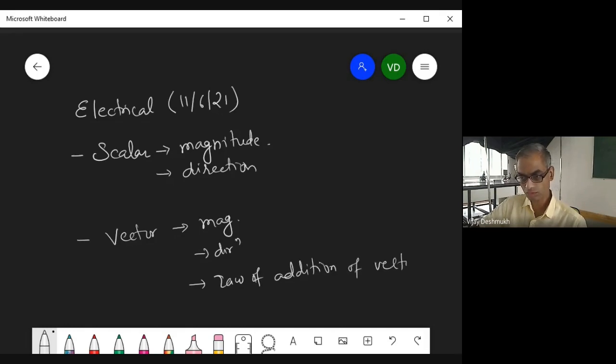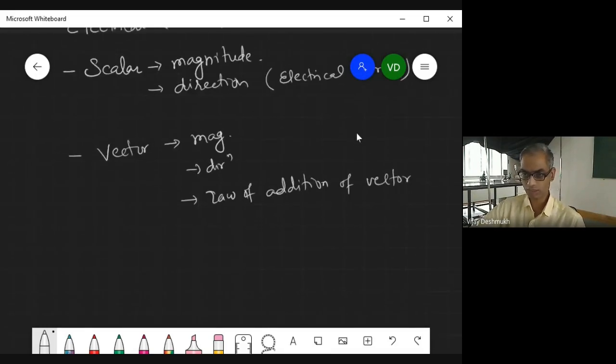So even though a scalar may have direction, just like for example electric current, it is not a vector quantity. Even though it has the direction, it is not a vector because it doesn't follow the law of addition of vectors. That is what we have learned up till now. We just took a very small part of it.